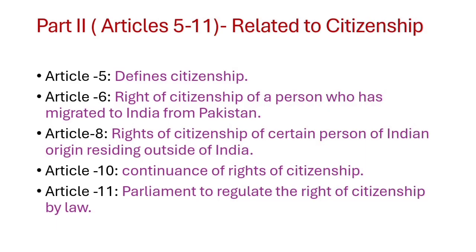Part 2 deals with Article 5 to 11 related to citizenship. Article 5 defines citizenship. Article 6 talks about right of citizenship of a person who has migrated to India from Pakistan. Article 8 deals with the rights of citizenship of certain persons of Indian origin residing outside of India. Article 10 deals with continuance of right of citizenship. Article 11, Parliament to regulate the right of citizenship by law.